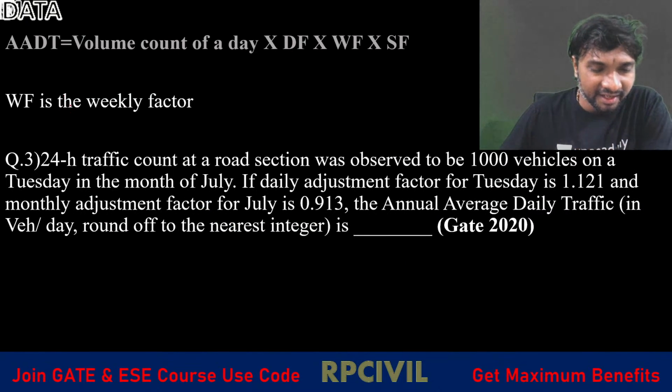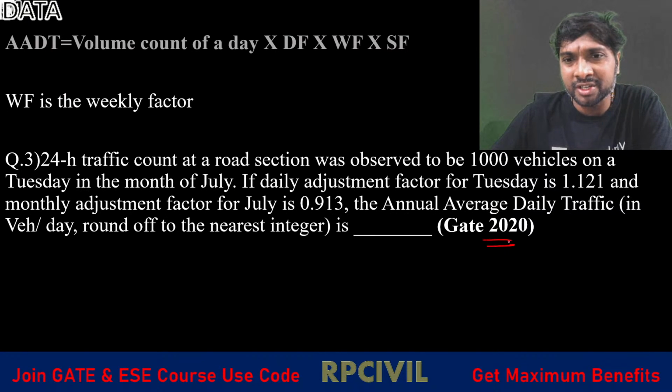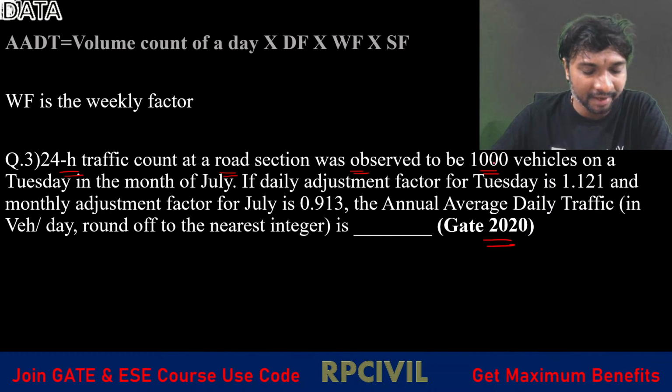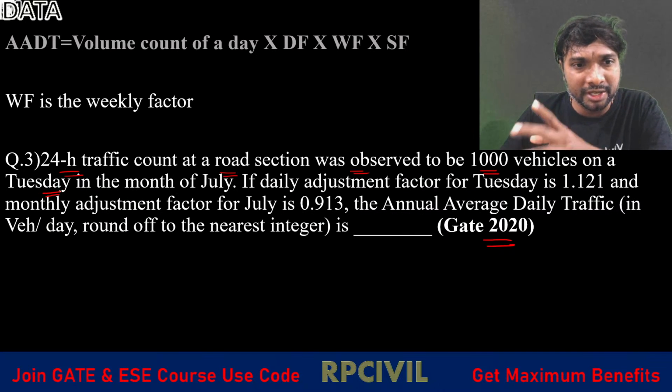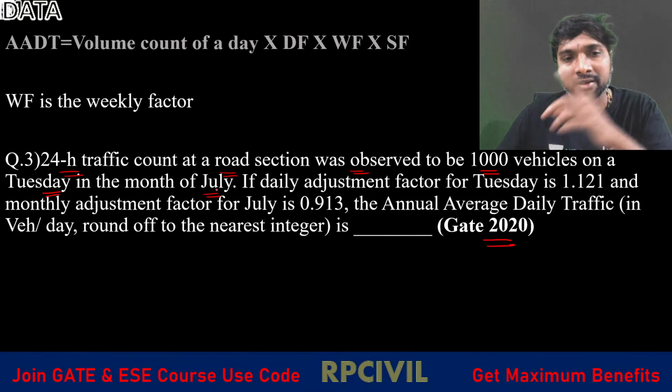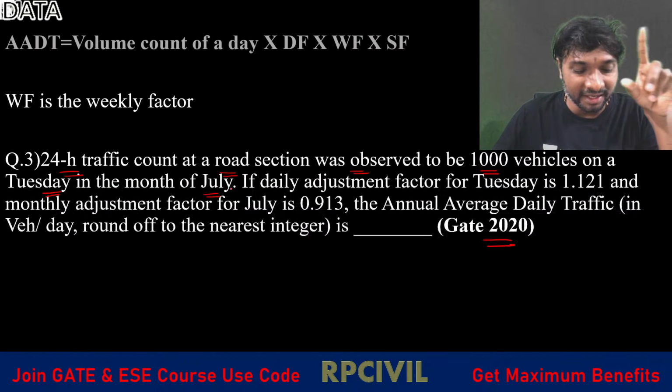Now here, this is a GATE 2020 question. A 24-hour traffic count at a road section was observed to be 1000 vehicles. This is 1000 vehicles per day, the vehicle count of the day, on a Tuesday in the month of July.